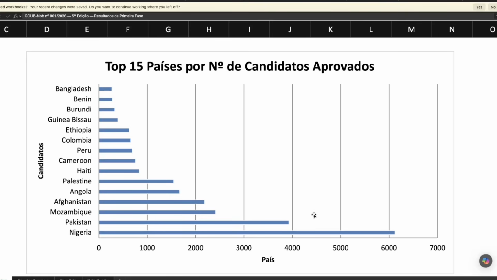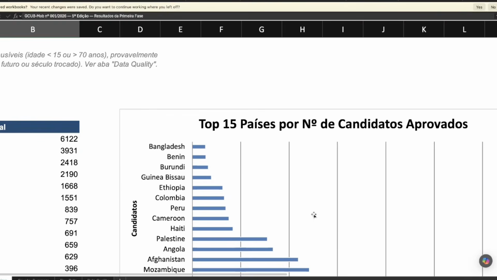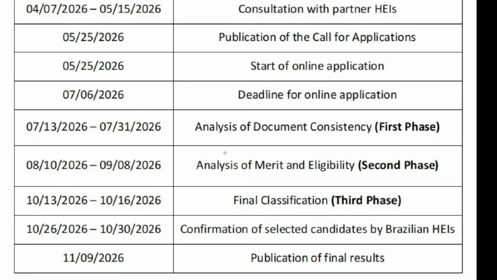So guys, this is the latest information about the GCUB application. The stage we have at the moment is analysis of documents, consistency. Then the next stage, we have like 2 more phases or 3 to go. The next one is going to be eligibility, the merits. They are going to be reviewing the proposal, the SA1, the SA2. They're going to be looking at your reasons, at your certification, and they will look at it against the programs, and let you know if you are eligible.